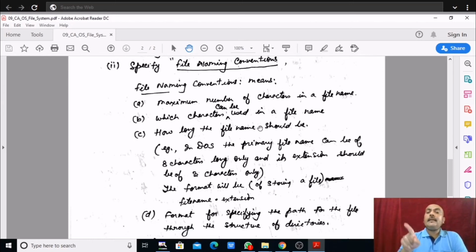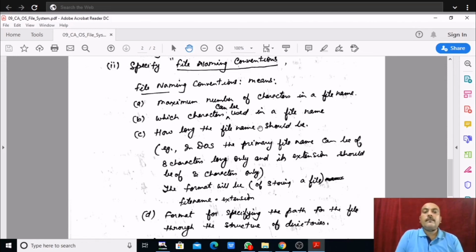Also it says in naming convention, first, the maximum number of characters in a file name, which I told you, giving the example of DOS. Second point is which characters are used in a file name. Asterisk will not be used, do not use blank in the file name, or do not use dot. The operating system says all this. So the second point in naming convention is which characters to use and which characters should not be used.